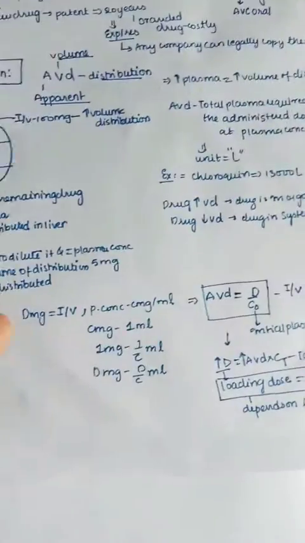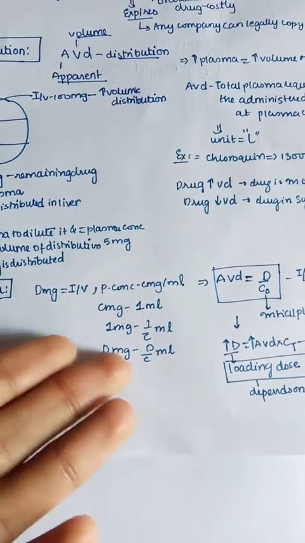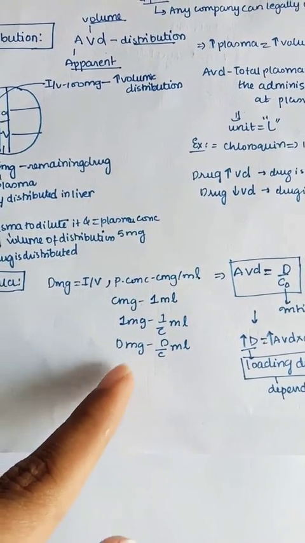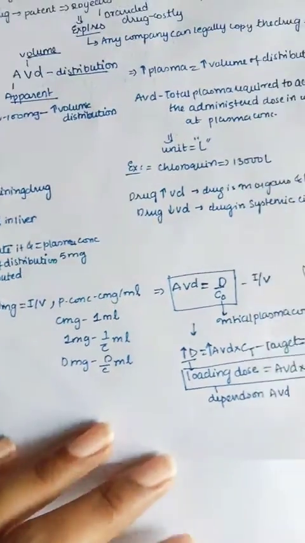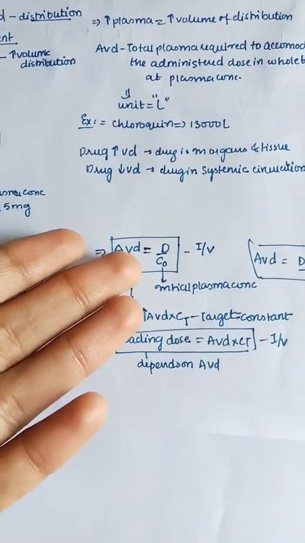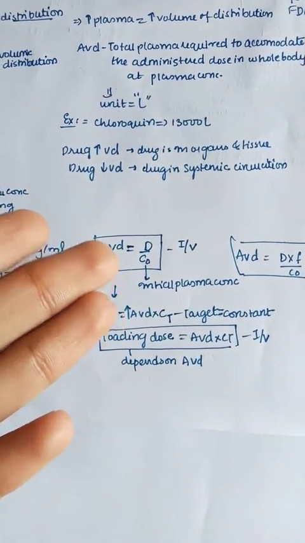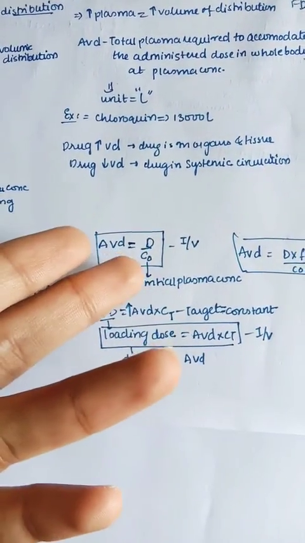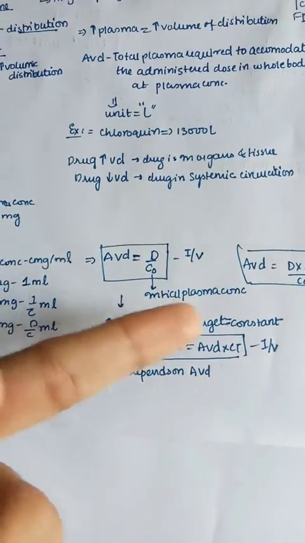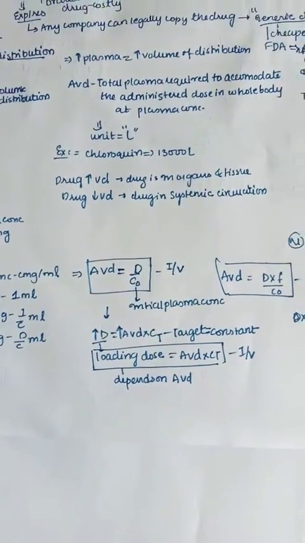So for the drug given intravenously, the formula as we discussed: 1 milligram is equal to 1 by C of milligrams. So D milligrams is equal to D by C of milligrams. By this we can derive a formula. When a drug is given, AVD, the apparent volume of distribution, is equal to D by C0. C0 is nothing but the plasma concentration, the initial plasma concentration in the case of intravenous administration.